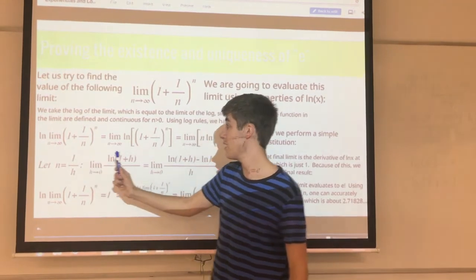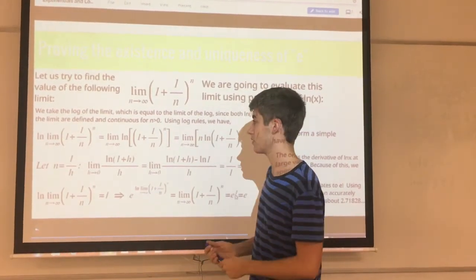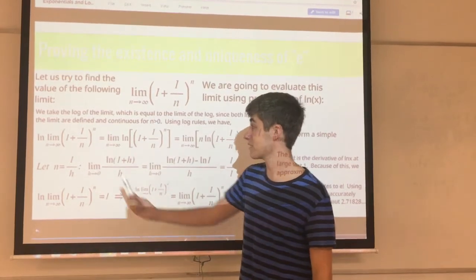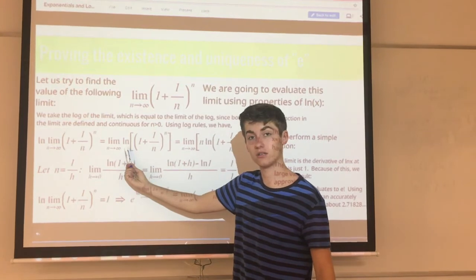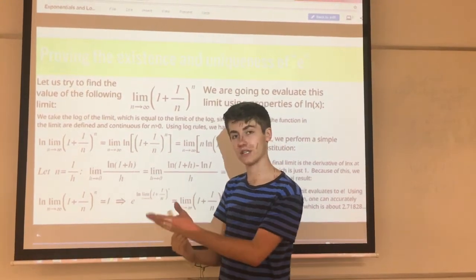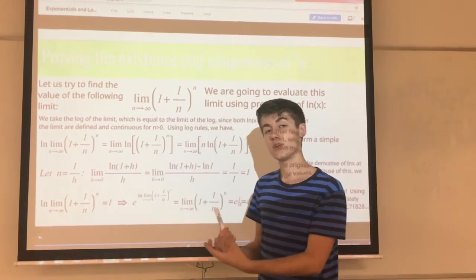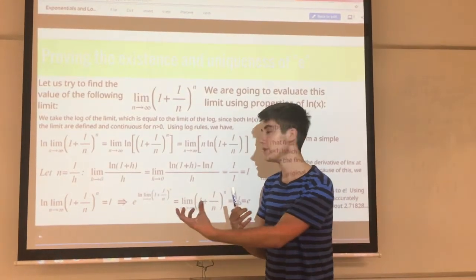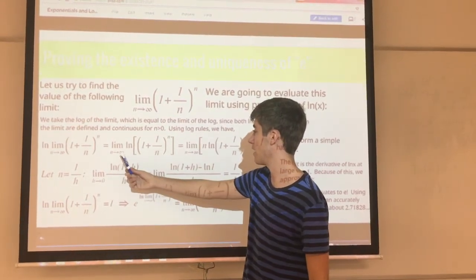So in fact, you probably need to do a little bit of analysis to totally grasp that, but by that fact, the log of the limit is the same as the limit of the log, because they're interchangeable, they're continuous and differentiable on all points of n positive. So you can switch them like that. Maybe do a little review of analysis, and you'll probably get a better grip of why that is.